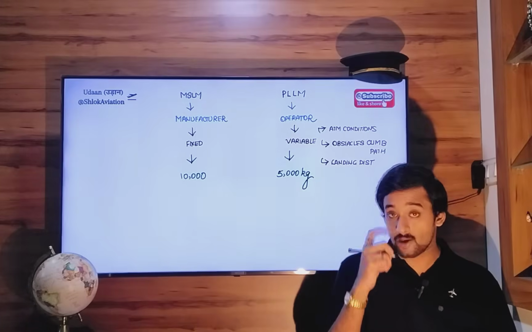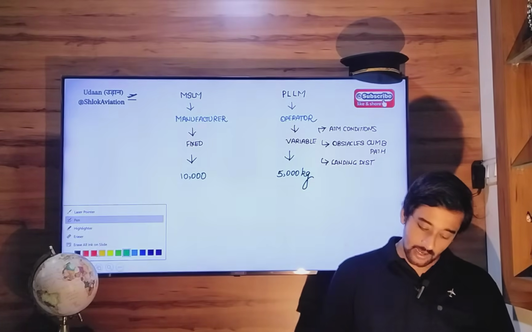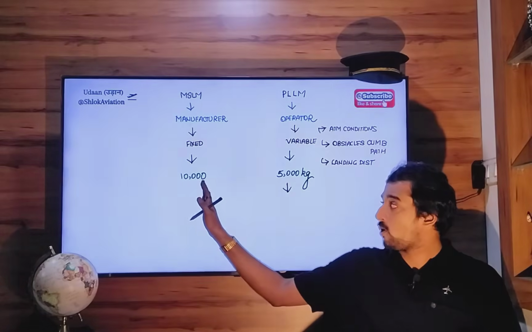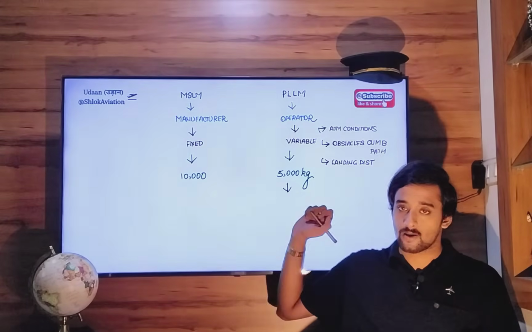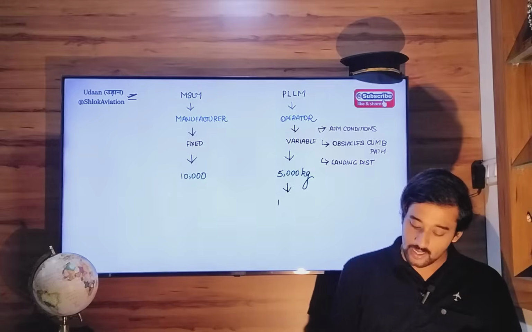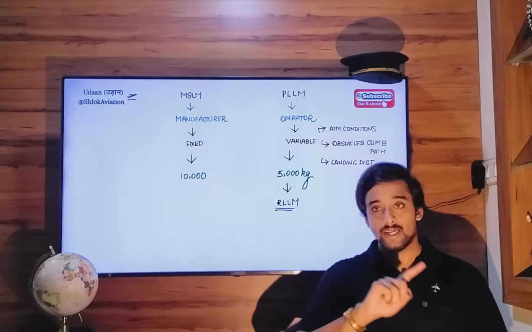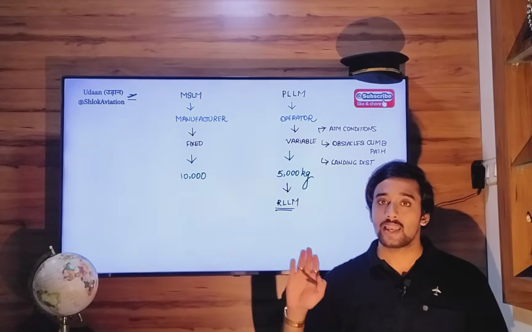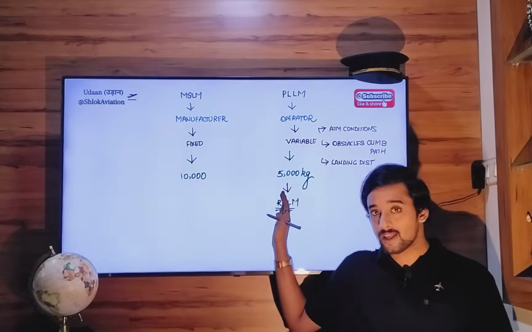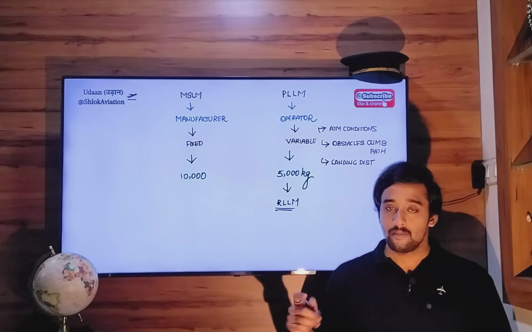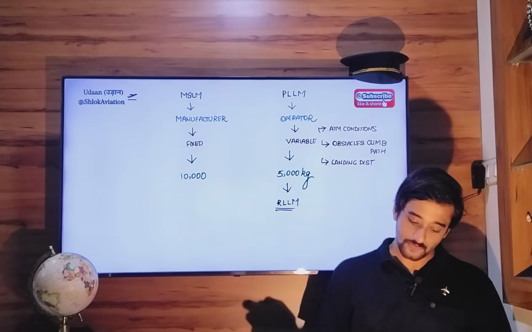So what will be your regulated landing mass? Your regulated landing mass will be a value which is the lower of 10,000 and 5,000. So the lower value is 5,000. So this becomes a regulated landing mass. You must make sure that at the time you reach your destination, the landing mass of your aircraft is 5,000 or less than 5,000. Okay, but not more than that, because it will be dangerous.